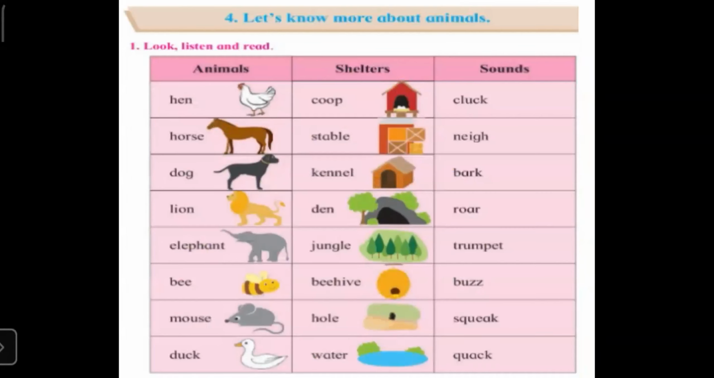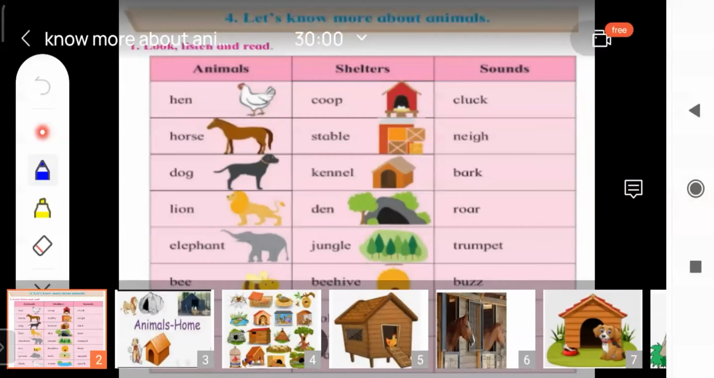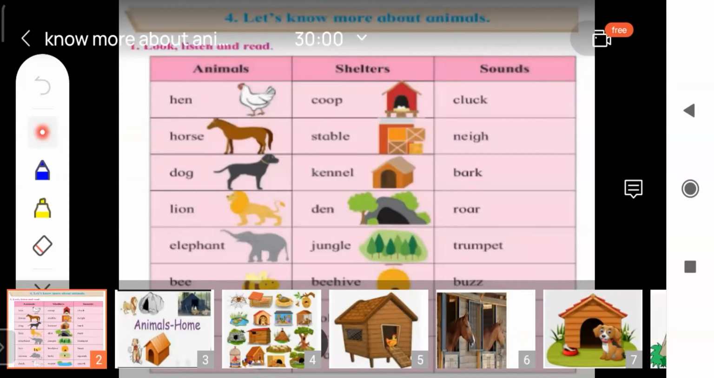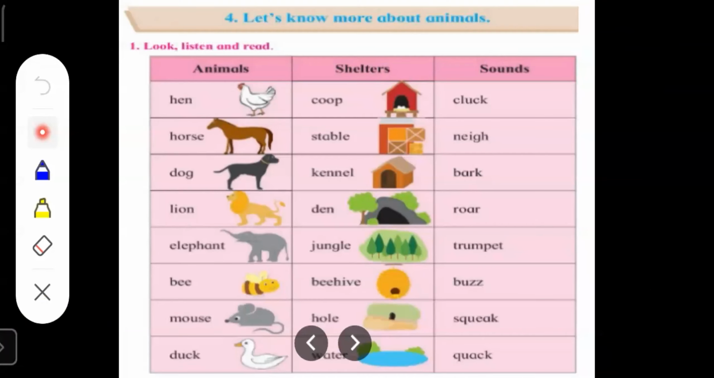All of you, see page number 28 of your English textbook. First picture is of a hen. The shelter of a hen is called as coop. Shelter means, children, where hens live.